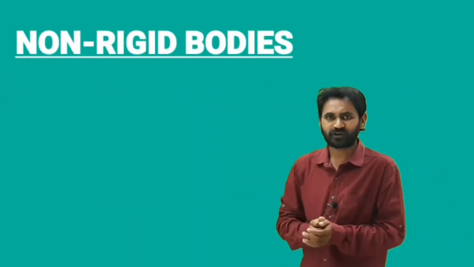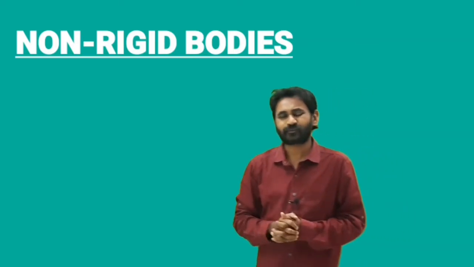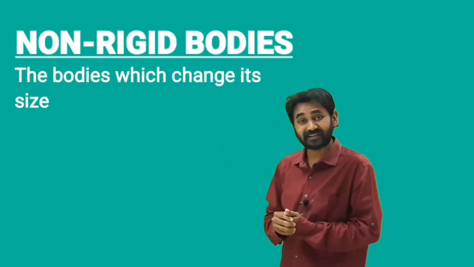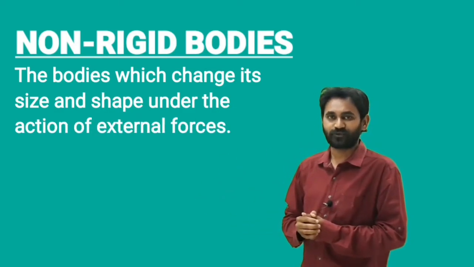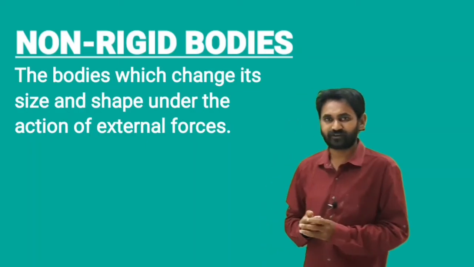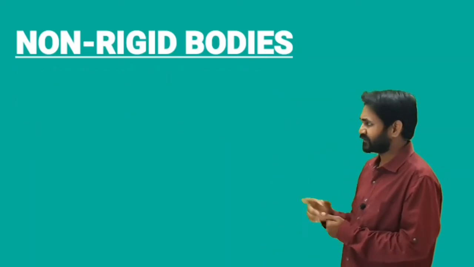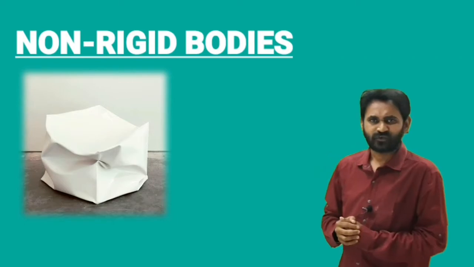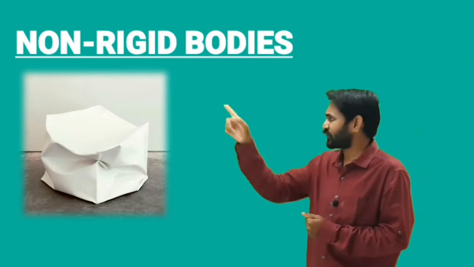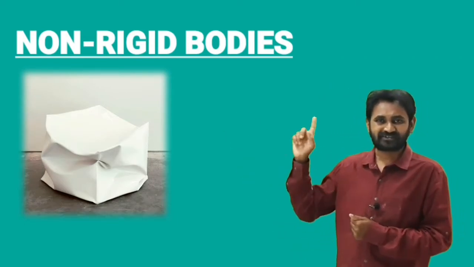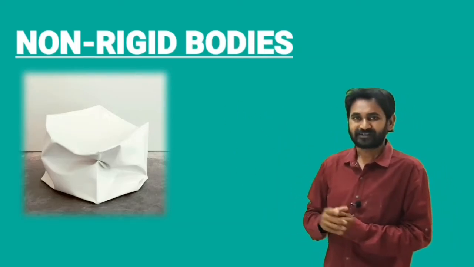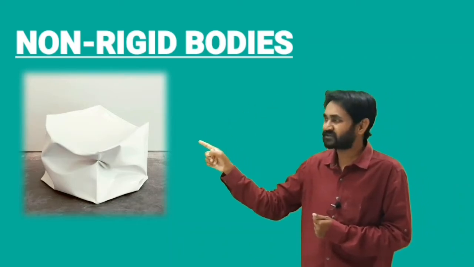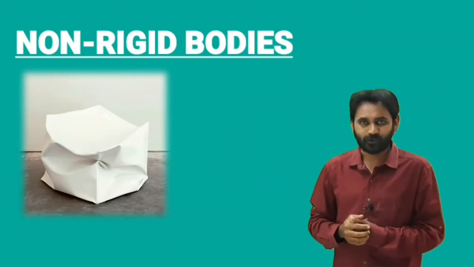And let's go for the second case, non-rigid bodies. What are non-rigid bodies? Non-rigid bodies are the bodies which will change their shape and size under the action of external forces. For example, in the previous one you took a concrete block, now we are going to take a plastic cube. When some force is applied on the cube, what happens? The cube is changing its size as well as shape. So this is called deformed bodies or non-rigid bodies.